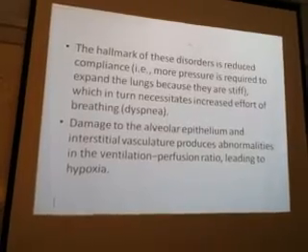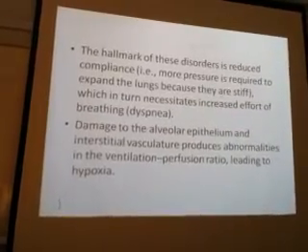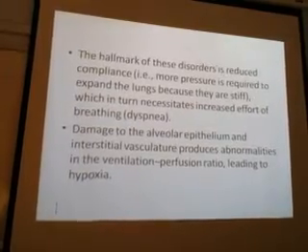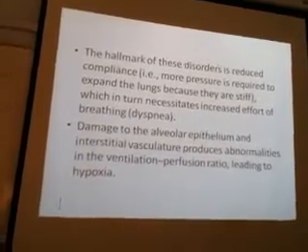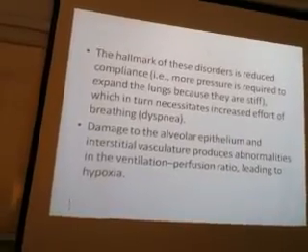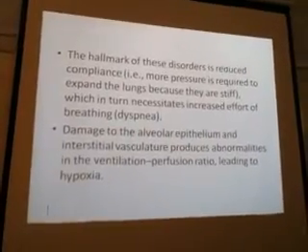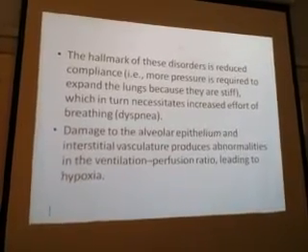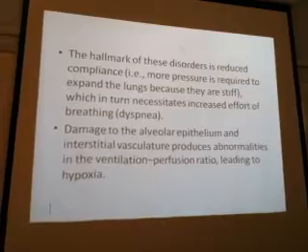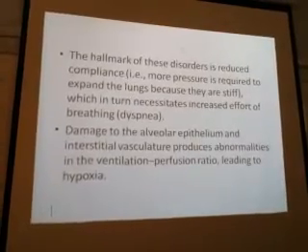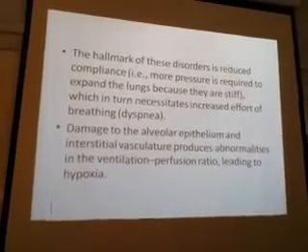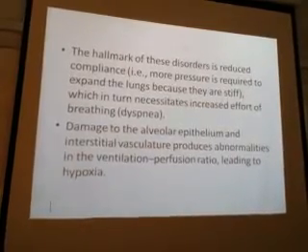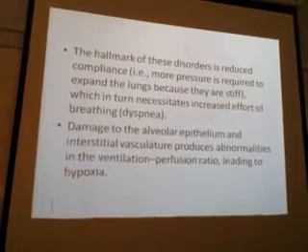The hallmark of this disorder is reduced compliance. That is, more pressure is required to expand the lungs because they are stiff. All these lesions are located in the interstitium. If the interstitium becomes tough, then the whole lung becomes tough. Air will enter, there is no problem with the air spaces, but it is very difficult for the lungs to expand, which in turn necessitates increased effort of breathing, that is called dyspnea.